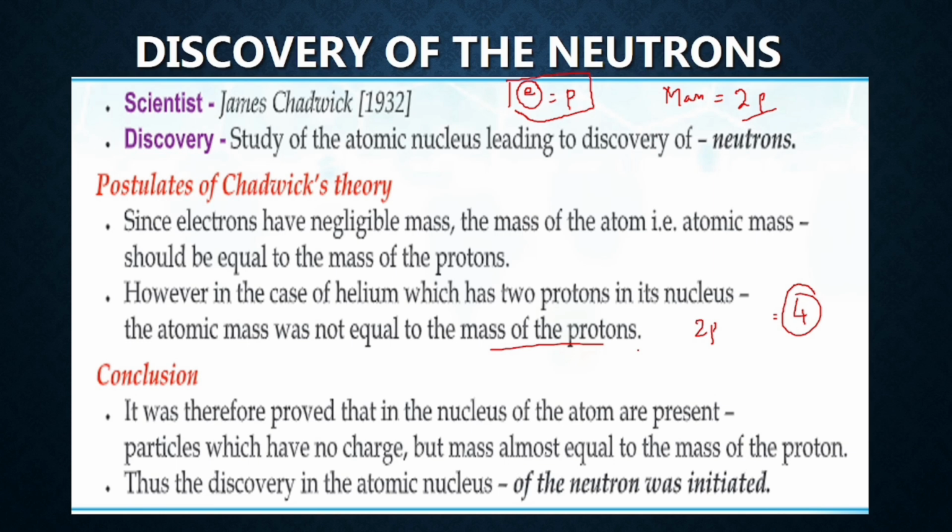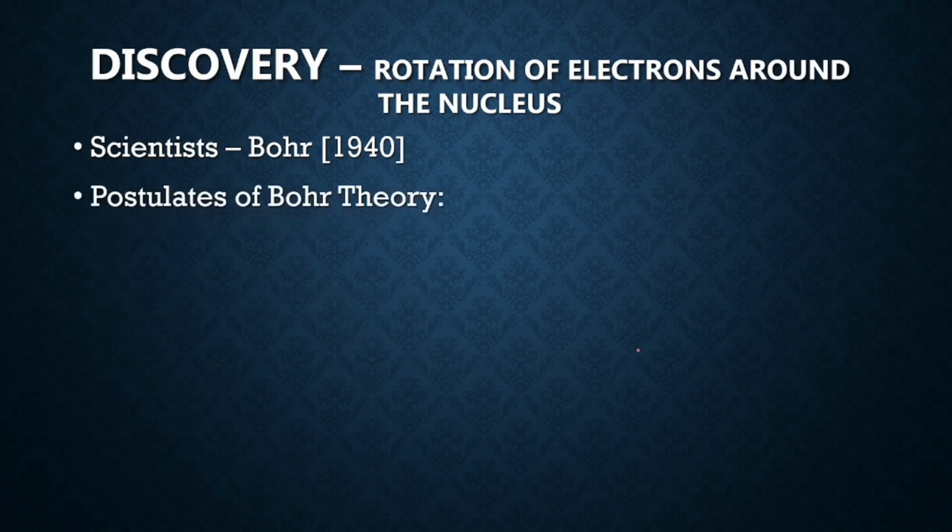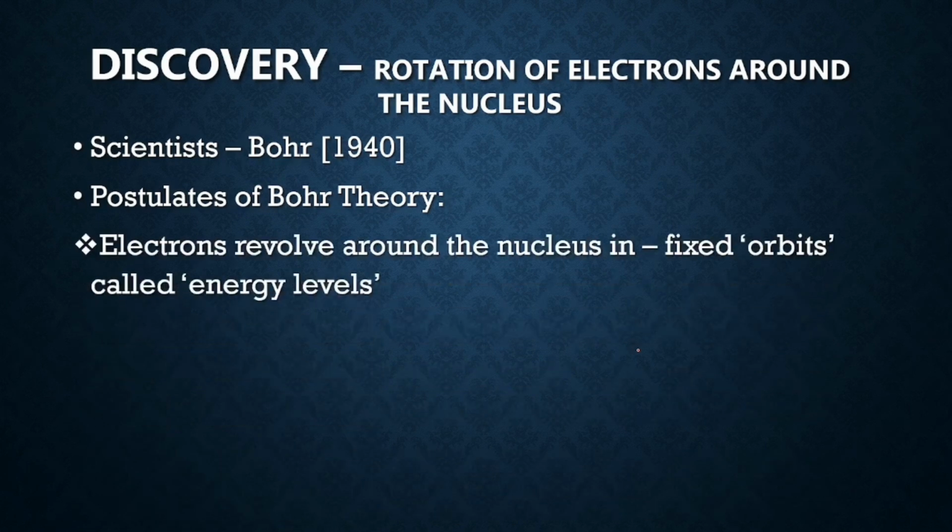Now the next point was, how are these atomic particles arranged? So Rutherford had already told about the nucleus, where the positive center is in the nucleus. So now the rotation of electrons around the nucleus had to be discovered. Now this was done in the year 1940 by Bohr, that is Niels Bohr. Location and mode of rotation of the electrons around the nucleus was found out by him. Now, what are the postulates? He said that electrons revolve around the nucleus in fixed orbits called energy levels or shells.